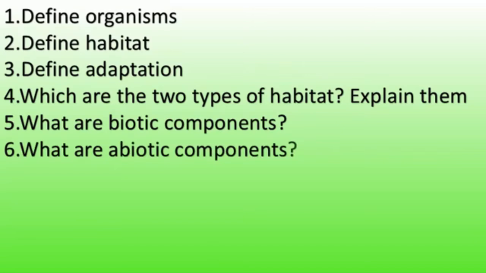Next, what are abiotic components? The non-living things in the habitat are called abiotic components. The non-living things in the habitat are called what? Abiotic components. You can write the examples as rocks, soil, air, and water. Clear? Next question.